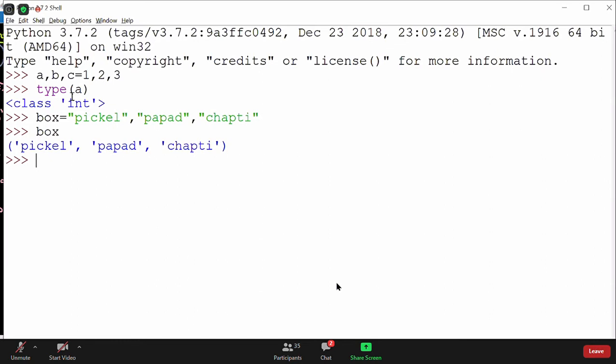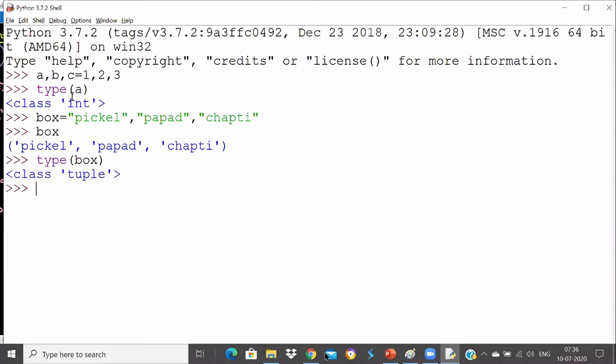Now I can carry only one box instead of three different items. Do you agree? I can carry one box which contains all three now, because it has been converted into a tuple. When I ask what this box is, it tells you it belongs to the tuple type now. So you pack them, pickle, papad, and chapati, into a box. Once you pack them, after reaching the destination, you need to unpack them. It's okay if you don't unpack them. I'm just explaining what unpacking is. You can pack them, that's fine. You don't have to do unpacking.